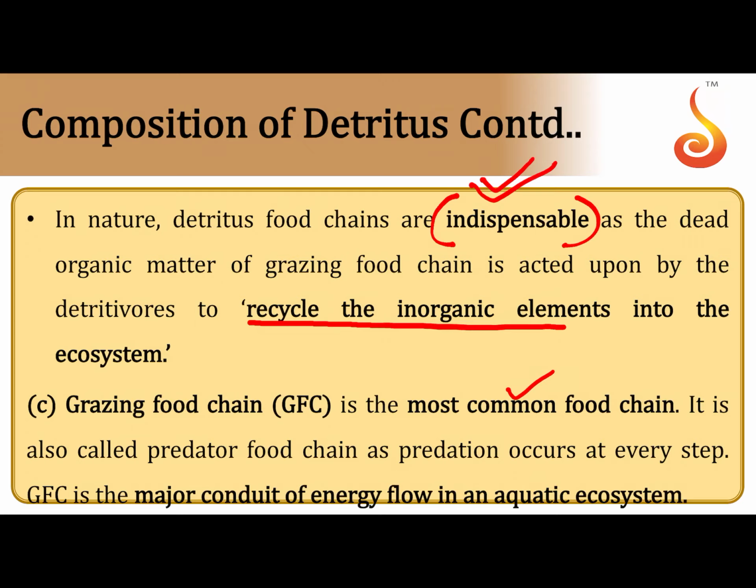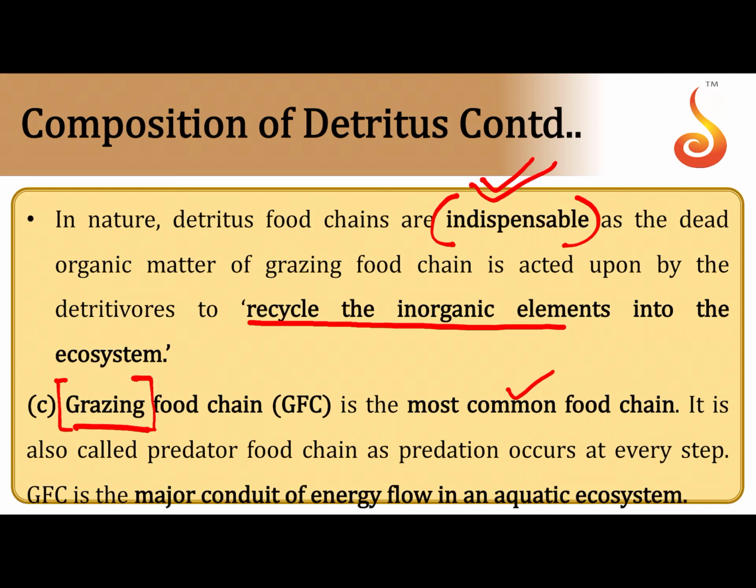The most common type of food chain that you see is the grazing food chain, which is also referred to as the predator food chain. The very common food chain that you see in land ecosystems is referred to as the grazing food chain. Of course, it is seen in aquatic ecosystems also. It is very easy to remember. Instead of detritus, you are starting with grazing. Think of something which involves green plants, like how a cow feeds on grass. So think of something that is green.